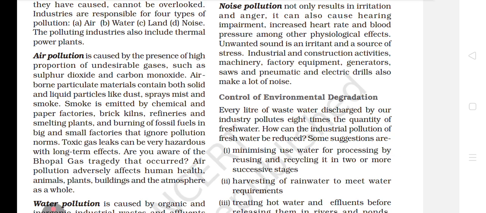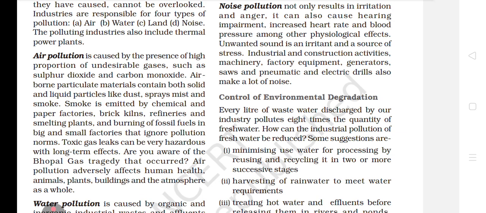Industrial and construction activities, machinery, factory equipment, generators, saws, and pneumatic and electric drills also make a lot of noise. Sometimes you must have seen, dear student, machinery work or construction work going on near your house. You feel very irritated, because every time you hear that very harsh sound. That's why, dear student, noise pollution causes a lot of irritation and anger.